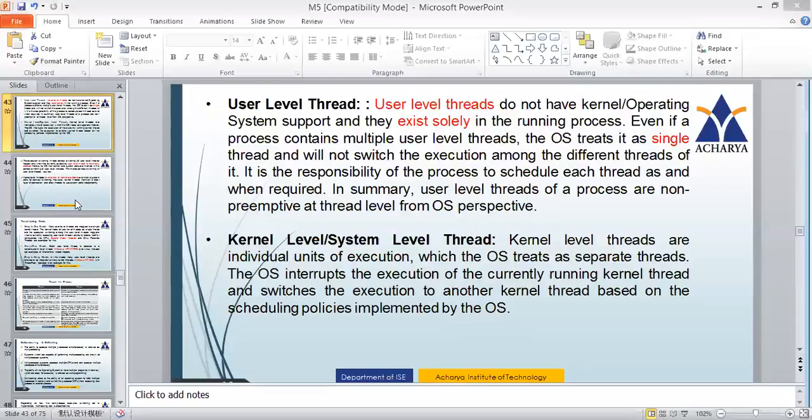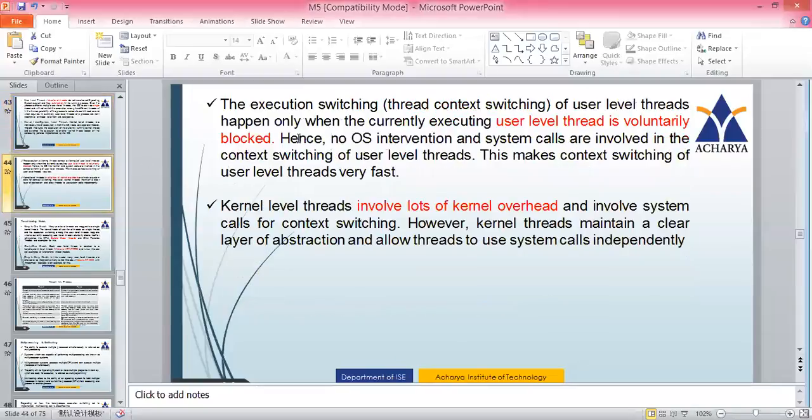Now let's go to the next point. The execution switching of user level threads happens only when the currently executing user level thread is voluntarily blocked. Now I'm talking about user level threads. So you know for user level threads, the operating system will not interfere. Now I want to perform a context switch. You have 3 threads, thread 1, thread 2, thread 3.